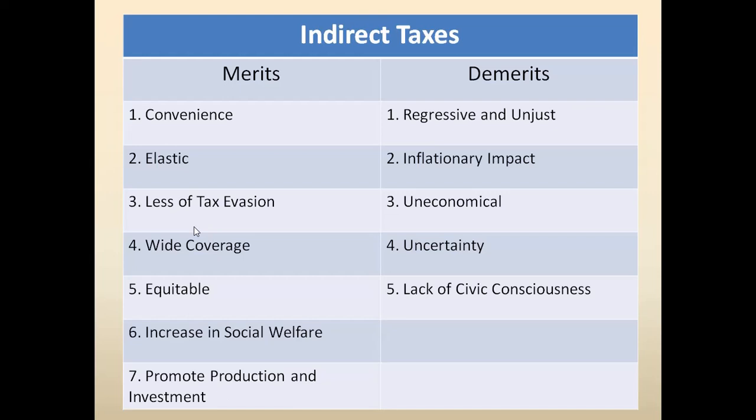Point number two, elastic. We already know that we have different slabs of tax rate, I mean the GST rate, for different products. For food items, as I already said, it is 2.5%. For electronic items, it is 18%. So the tax rate varies, so it is elastic in nature.